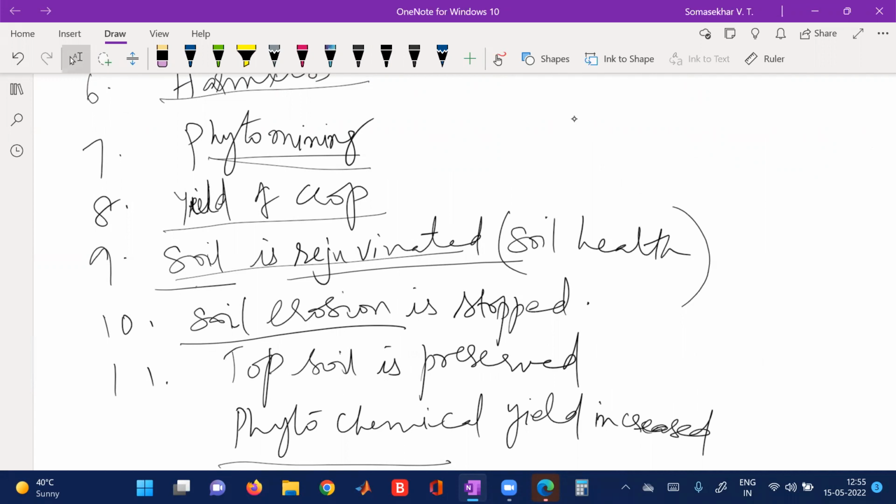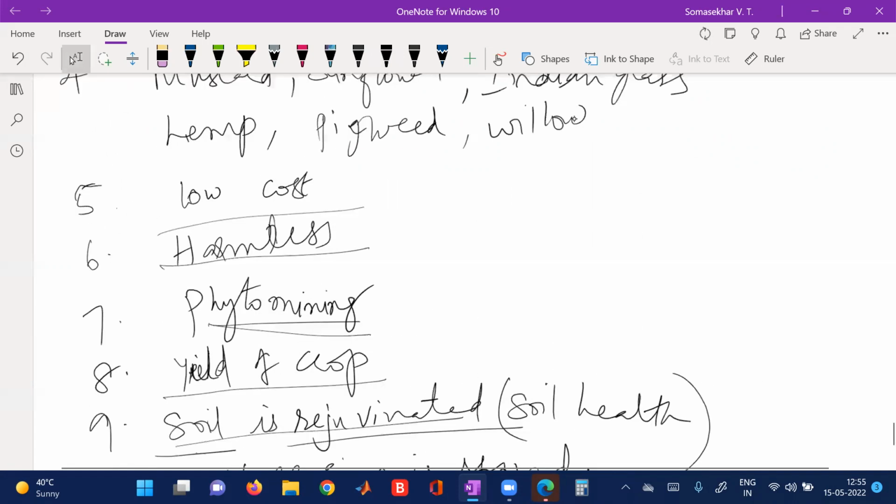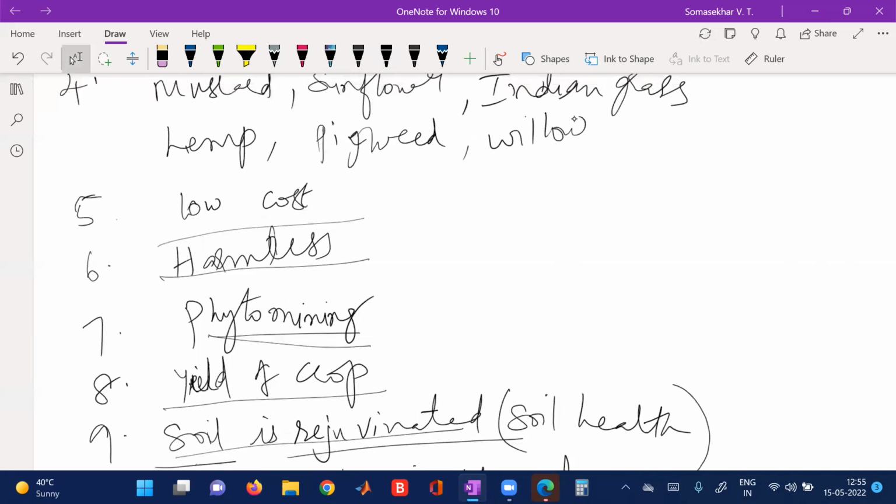Hormones like auxins, cytokinins, gibberellins are also phytochemicals. Enzymes and hormones can all be stored in the plant system. This is about your topic, phytoremediation.